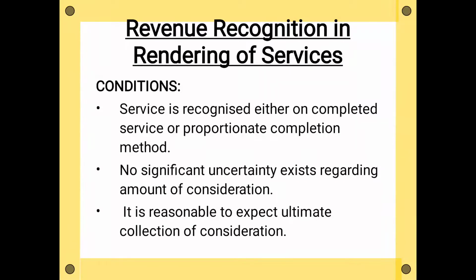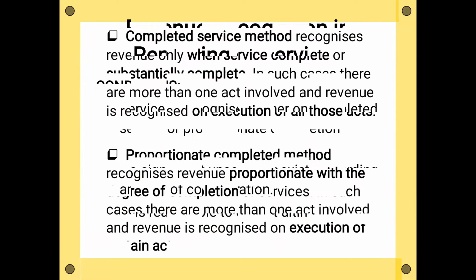Again in this case also, no significant uncertainty should exist regarding the amount of consideration. That means you should be certain how much amount you are going to get, how much consideration you are going to get, that should be known. Then only you can recognize this revenue from services. And you should also be able to estimate how much time it will take to collect this consideration, in case the amount is delayed, right? Then you can recognize the revenue from services.